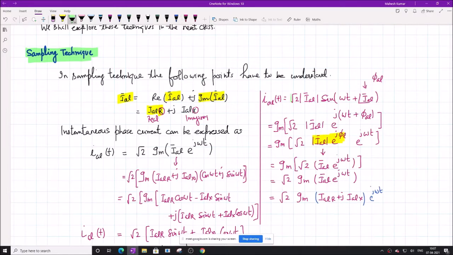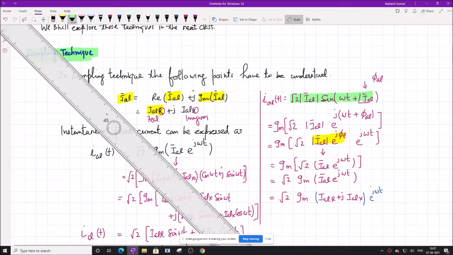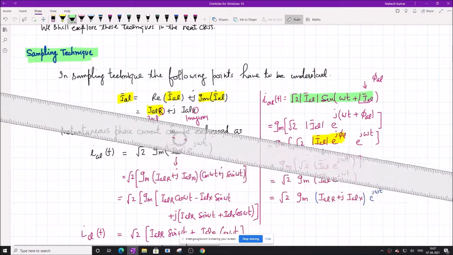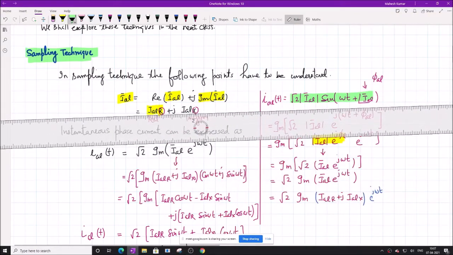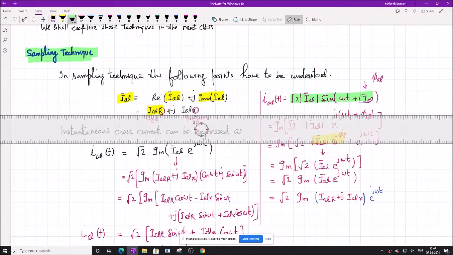Look at this very carefully. The phasor can be written as root 2 times, see my cursor, the mod of the IAL phasor into sine of omega t plus the angle of IAL.